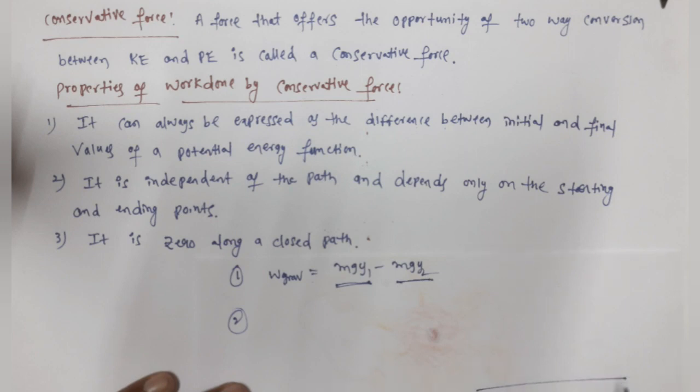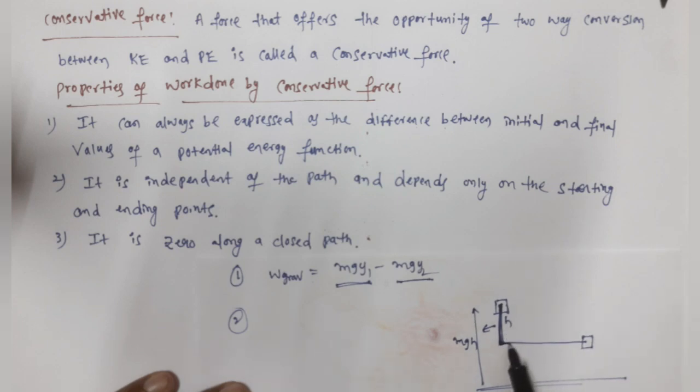Suppose here we have the ground. Now take a body, initially vertically at some certain height. Now bring the body like this from here to here. Let's say this height is h. What is the work done by gravity from here to here? Mg, the force, acts downward, and h, the displacement, is also in the downward direction. So the work done from here to here is mgh.